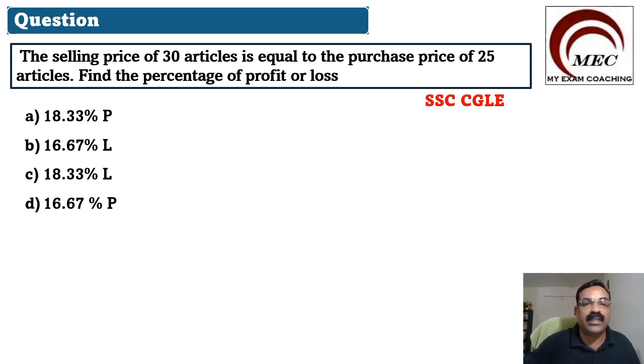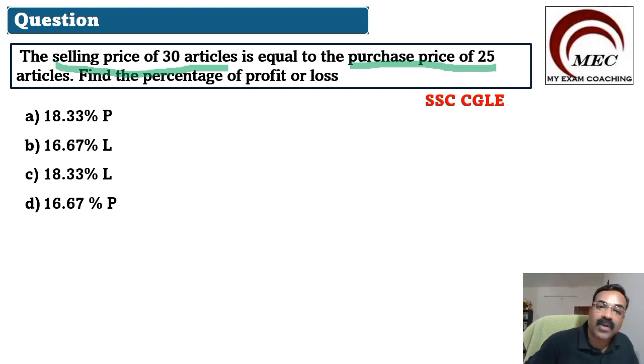So here is your next question. The selling price of 30 articles equals the purchase price of 25 articles. Find the percentage of profit or loss. Profit percentage or loss percentage, this is what we have to find out.